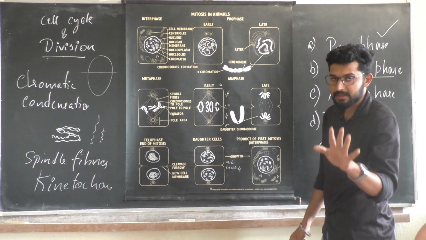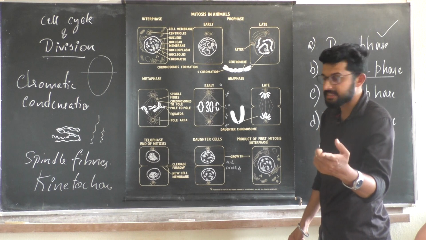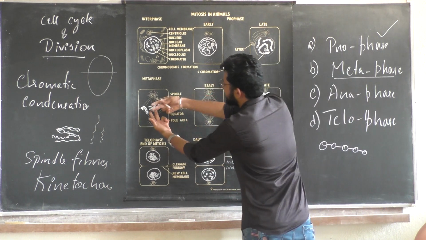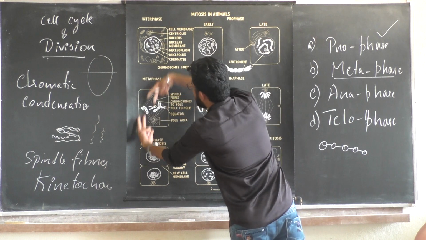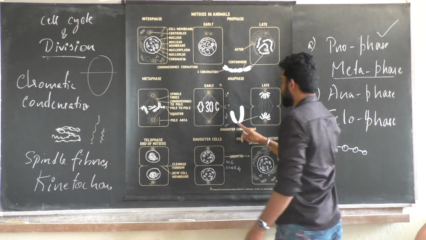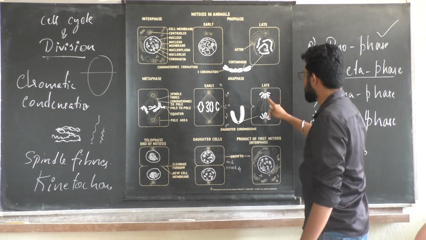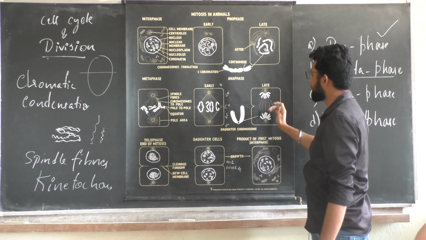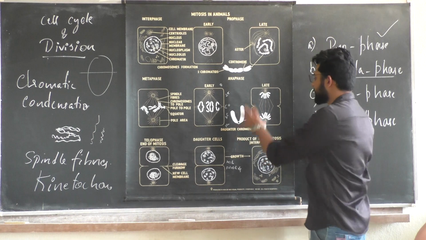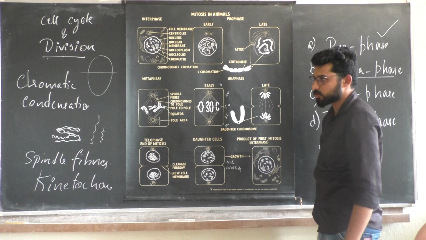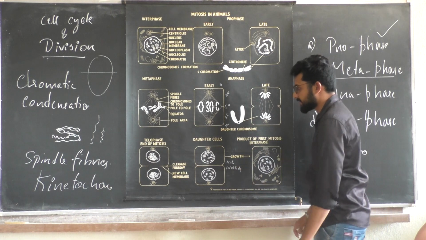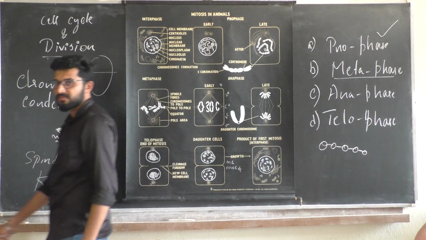The number is the same; the content was doubled in the S phase. So the doubled content will be pulled apart to the poles, and the number is restored here. So the chromosome is completely migrating in anaphase, to the poles. Now the force exerted by the microtubules is decreasing, and we are reaching the phase of telophase.